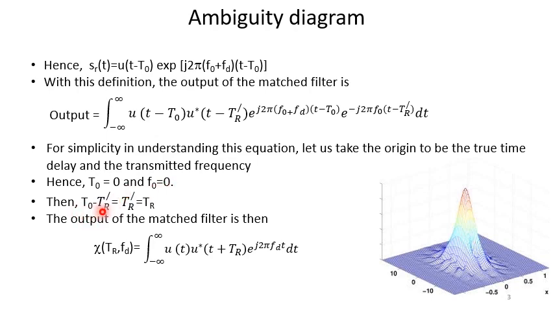So t_0 - t_R' becomes -t_R', which we write as t_R. The output of the matched filter, chi as a function of t_R and f_d, can then be written, putting t_0 equal to 0 and f_0 equal to 0, in the simple form of the integral of u(t) u*(t + t_R) exp(j2πf_d t) dt. So this is the output of the matched filter.